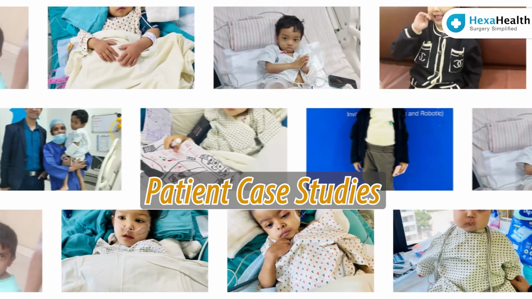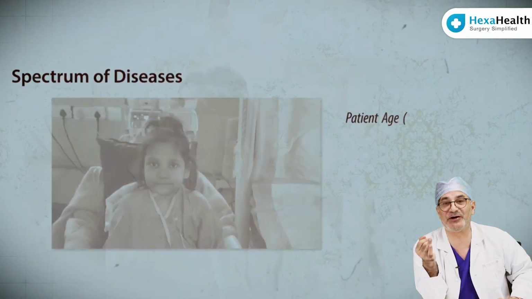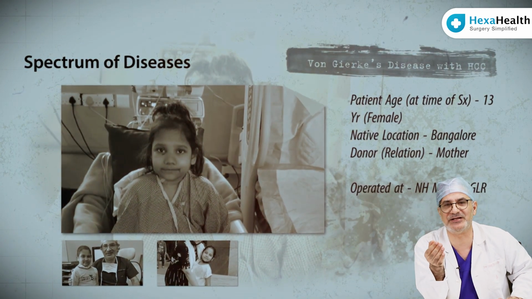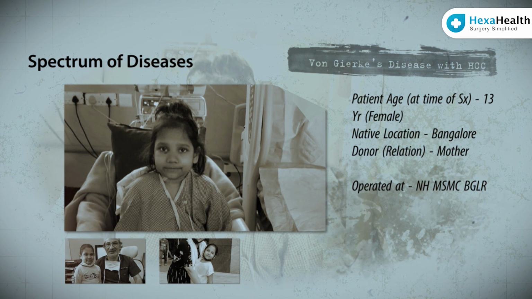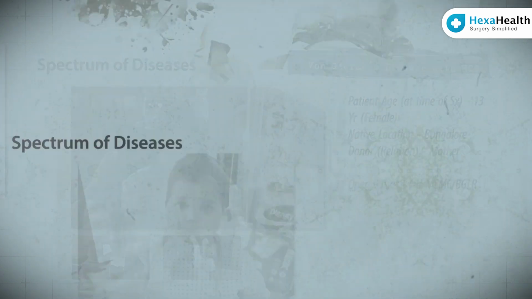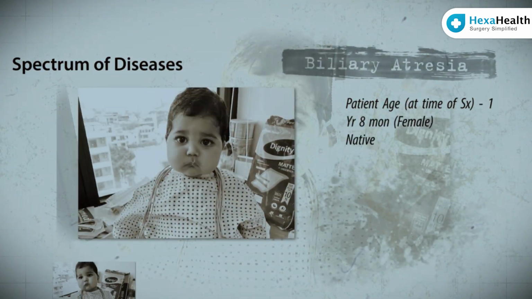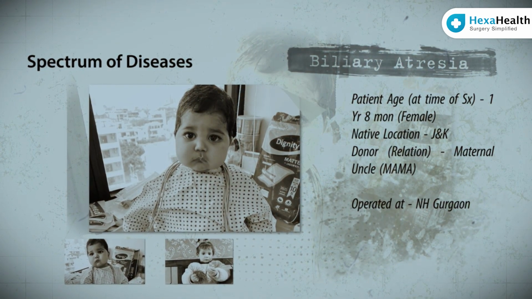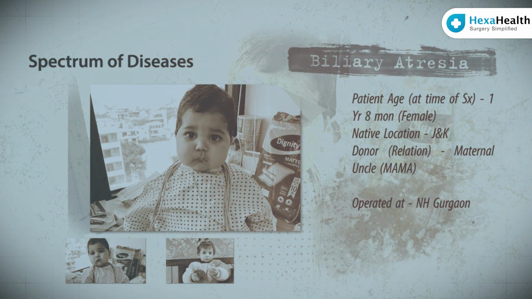Sir, can you please highlight a few patient case studies? If you ask me the spectrum of diseases for which I have personally done liver transplants: hepatoblastoma, even HCC in the pediatric population. We have done a lot of biliary atresia, metabolic glycogen storage disease with multiple liver tumors, biliary atresia post Kasai, amino acid metabolic disorders, acute liver failure, Wilson disease.